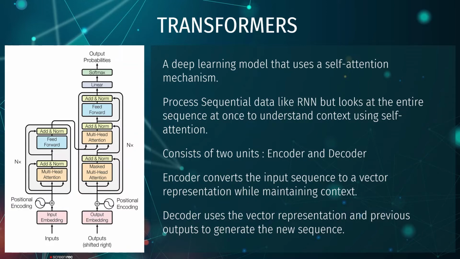For example, meanings of words in an English sentence can change depending on the context, which is derived from the entire sentence. The decoder takes as input the vector representation formed by the encoder as well as the outputs generated by the decoder itself so far. Unlike the encoder's bidirectional self-attention, the decoder uses a unidirectional autoregressive masked self-attention, which means the inputs of one side of the sequence are kept hidden from the decoder and the context is formed based only on the other side and the output so far. Thus, decoders offer great performance on prediction tasks like text generation.